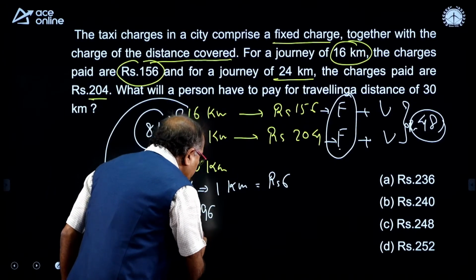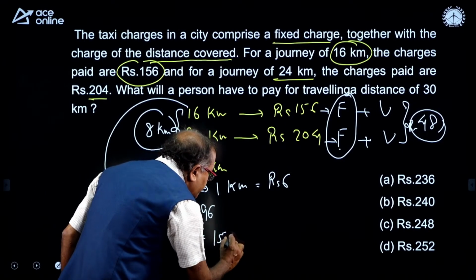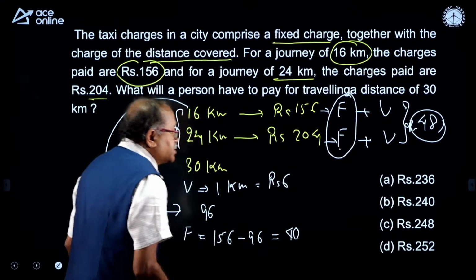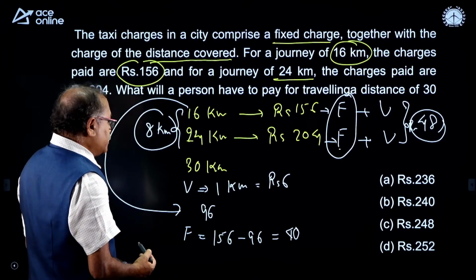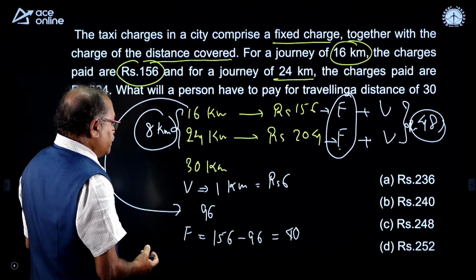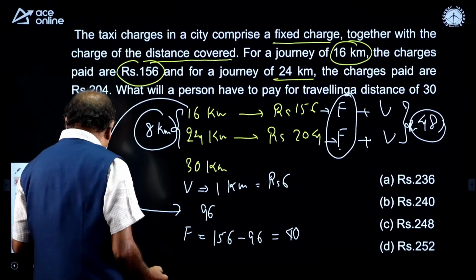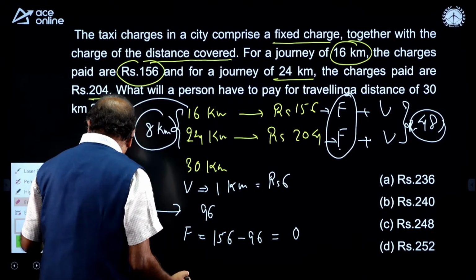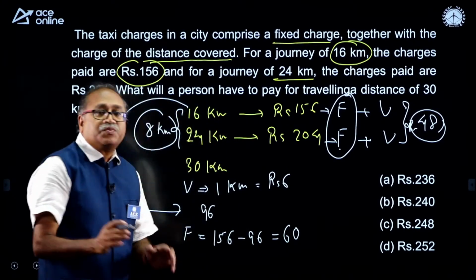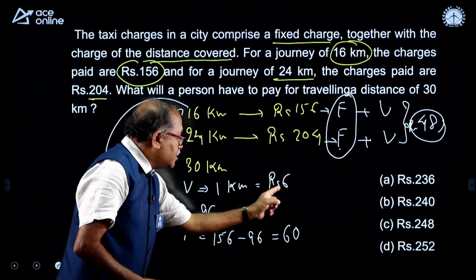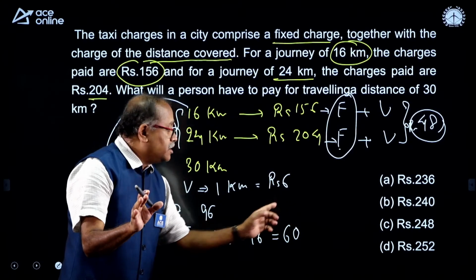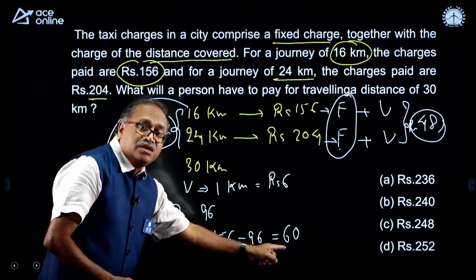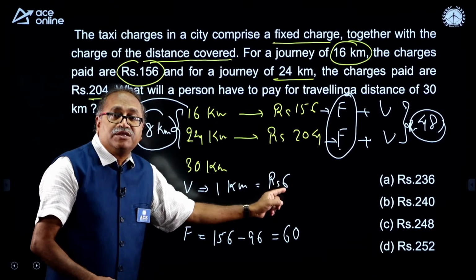So what is the fixed expenditure? 156 minus 96, and that gives us 60 rupee, not the 40. So I got the fixed expenditure is 60, and per kilometer is rupee 6. So for 30 kilometer you add the 60 plus 30 kilometer charges.